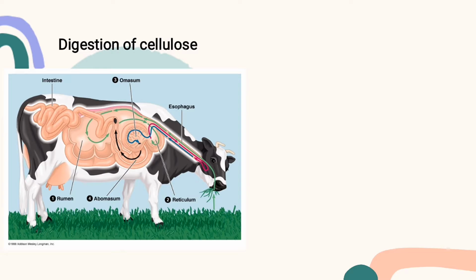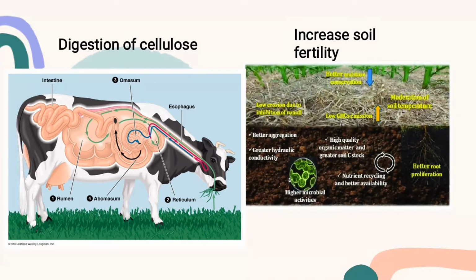So at the rumen, there is a bacteria inside the rumen. The function of the bacteria in the rumen is to digest cellulose, which is the food the animal has eaten. And another one is bacteria help to increase soil fertility. Most saprophytic bacteria, due to their decomposition activities, release nutrients into the soil, which aids its fertility through the nitrogen cycle.